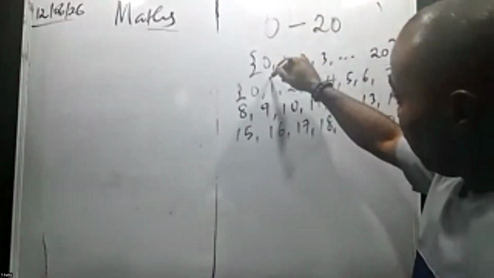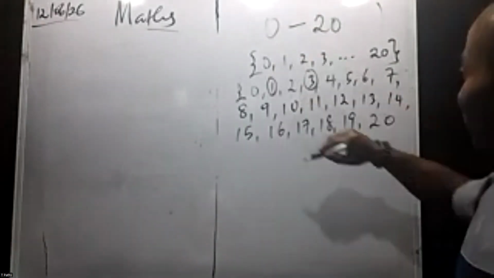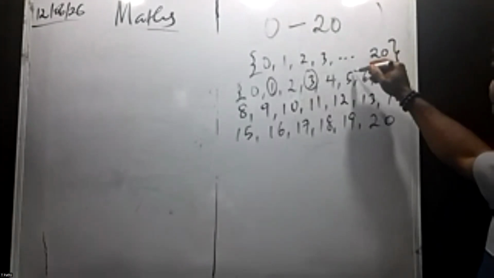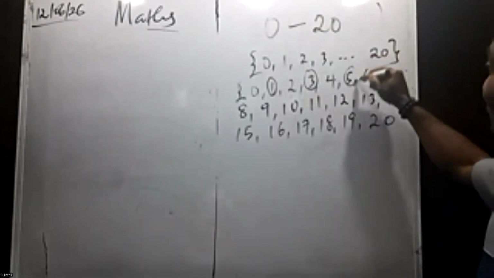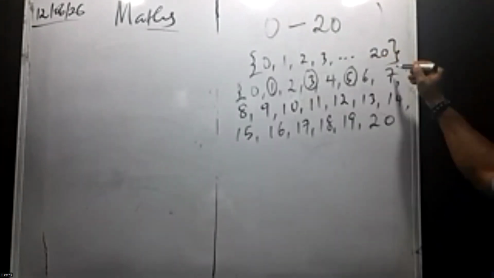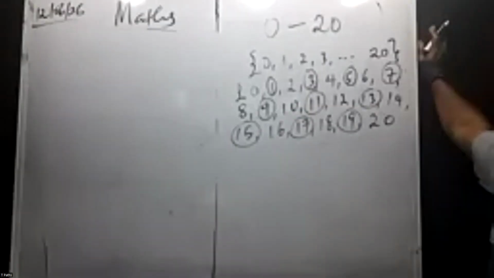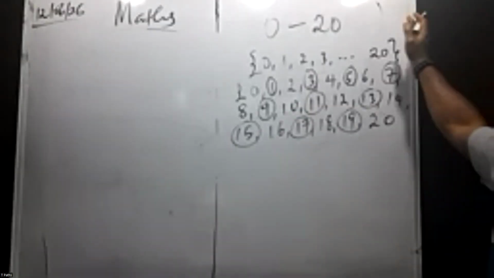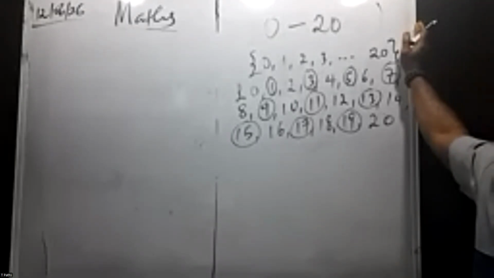We have 1, we have 3, we have 5, we have 7, we have 9, we have 11, 17, we have 19. So those numbers that are circled are the odd numbers from 0 to 20.